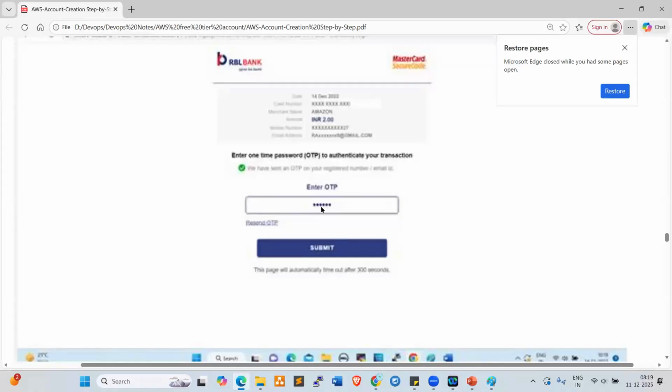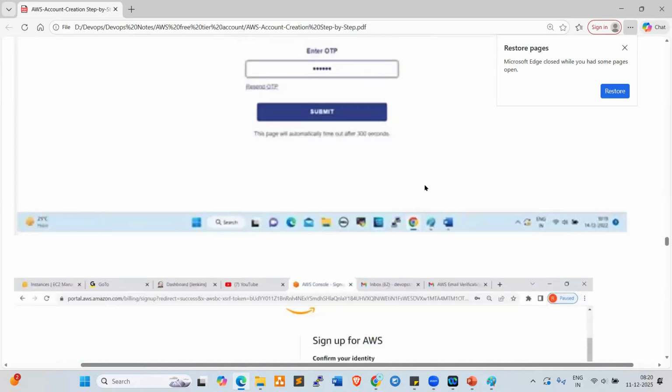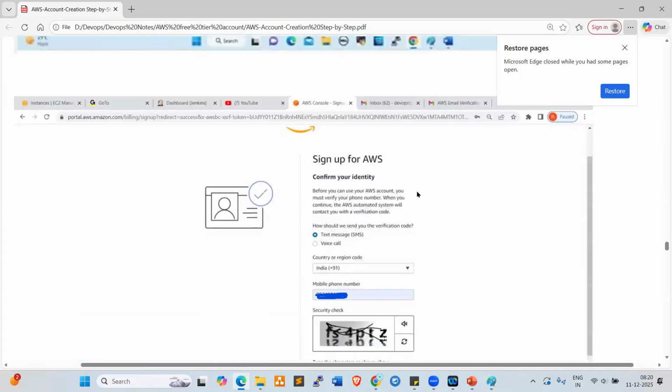Once you enter this OTP, 2 rupees will be deducted from your account. If you are in the US, $1 will be deducted. That $1 or 2 rupees will be reverted after 24 hours. Once you submit this, 2 rupees will be cut from your account, and that will be reverted.